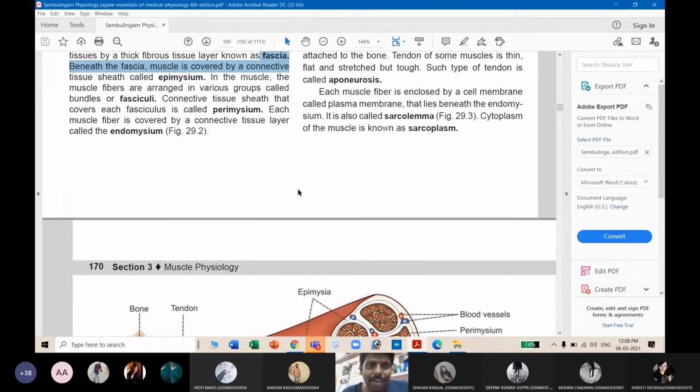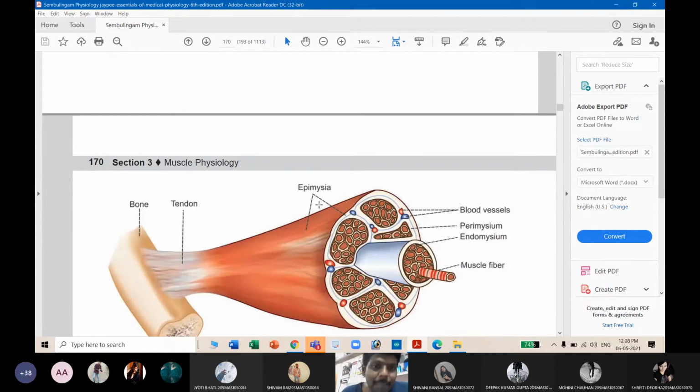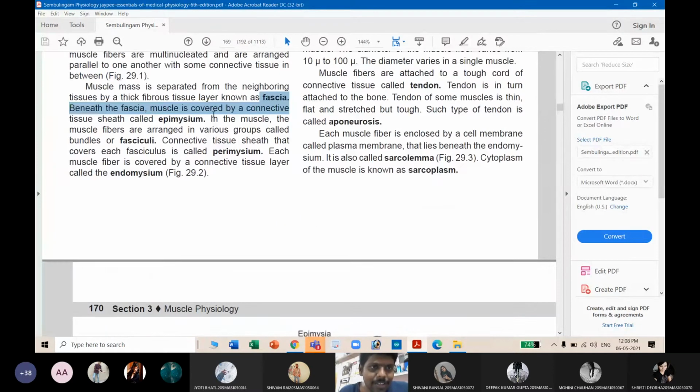After fascia, below the fascia, you will see a second layer of muscle, and that second layer is called epimysium. So beneath this fascia, you will see the epimysium. Under this epimysium, you will find something, and this structure has a name actually. Fascicle.